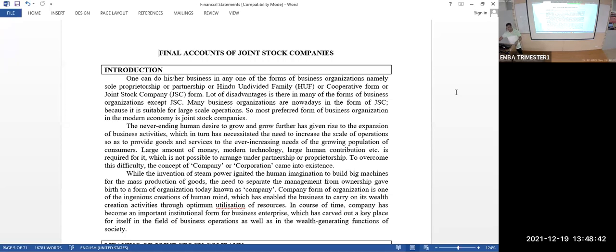Okay, so as a company, it needs to prepare its financial statements once a year, and it needs to get audited by a competent qualified chartered accountant, and it needs to be published in the public domain. That is compulsory if your company is a listed company. But all the companies will do it. Companies, if I say, are any organization registered under the Indian Companies Act.